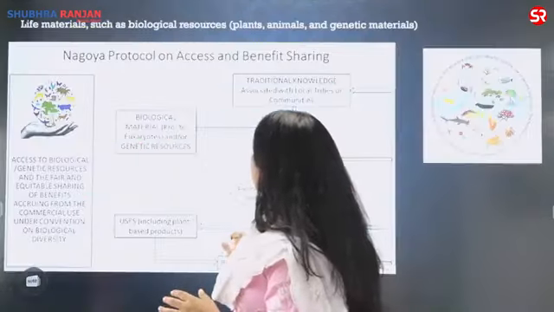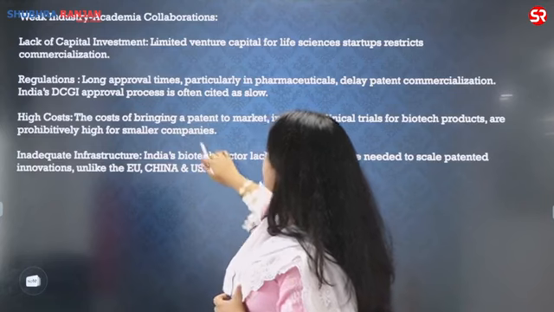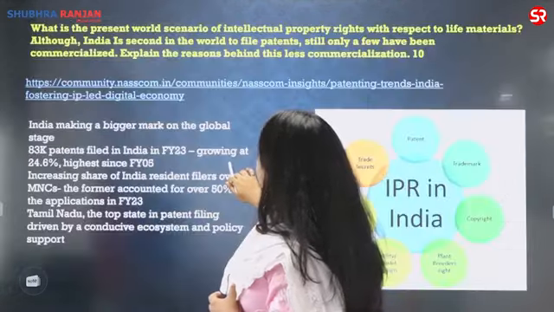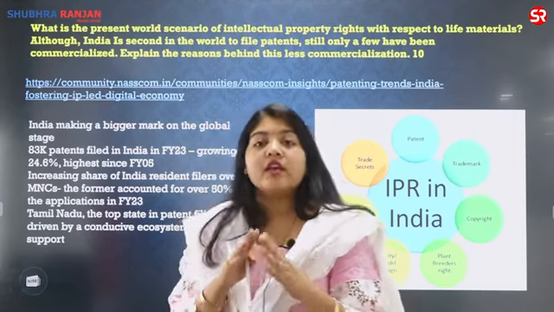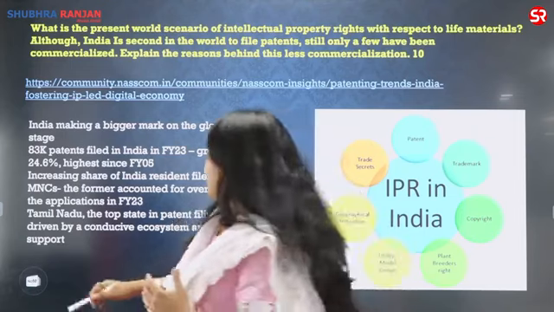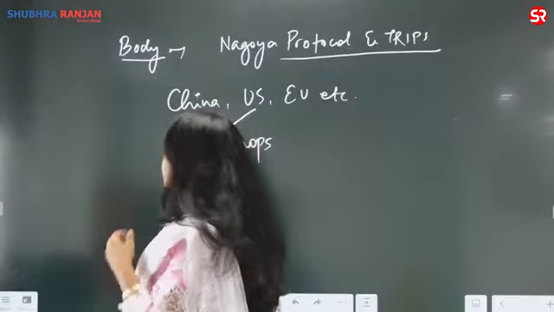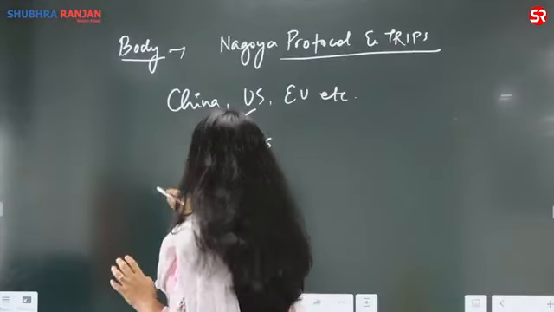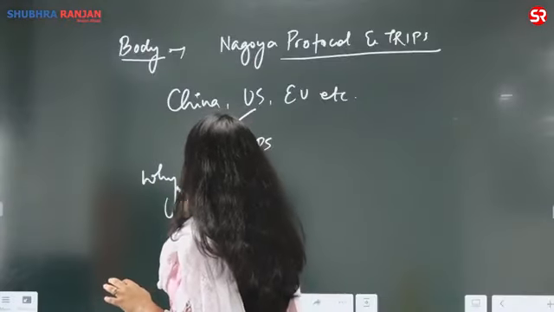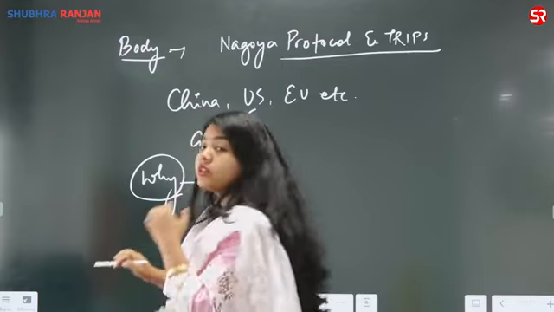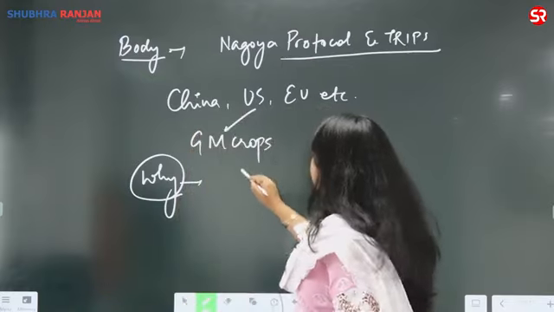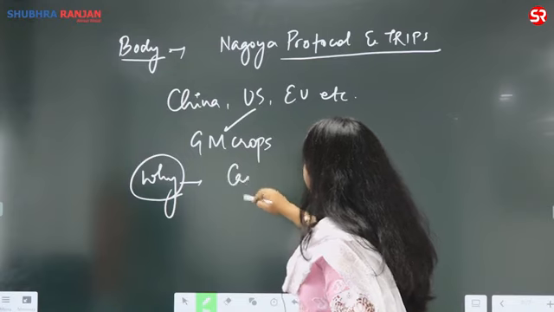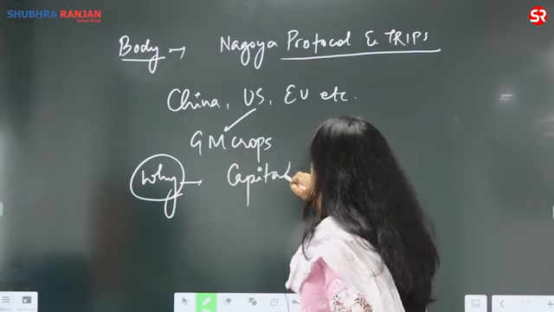And then you have countries like China, the EU, and the USA, which have a much higher share in the production as well as the supply of living systems. The reason why they have a higher share is that the commercialization of the patent is much higher there because of the availability of capital, because of the resistance.